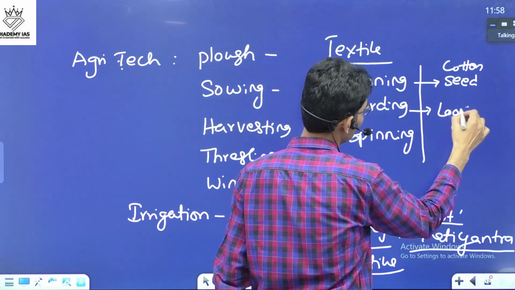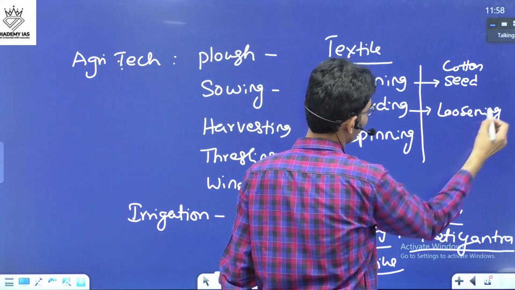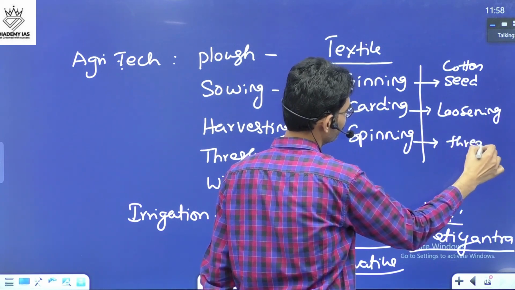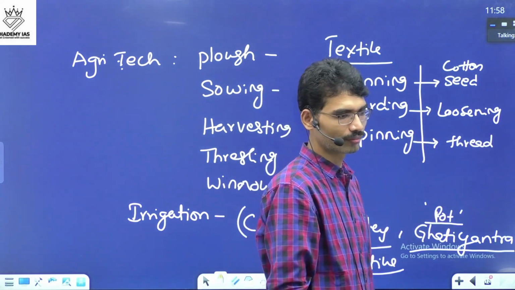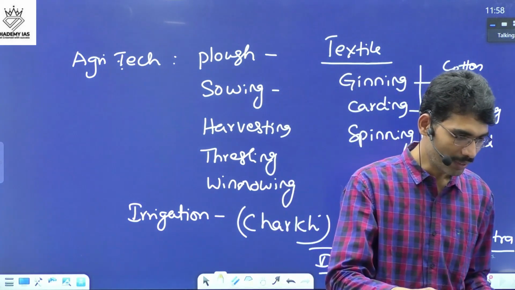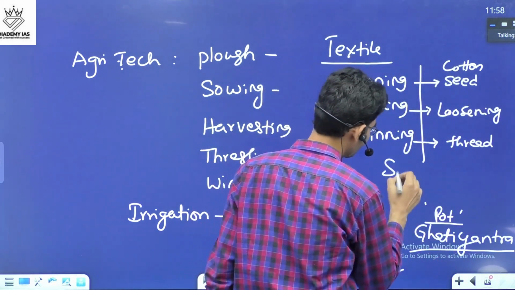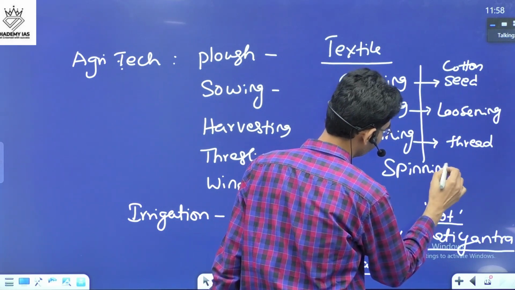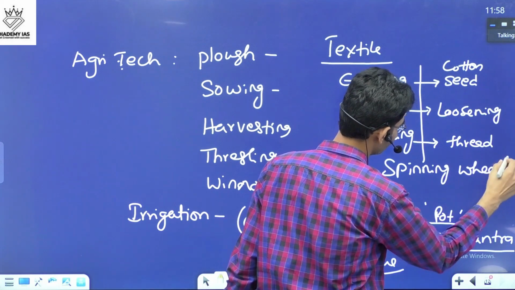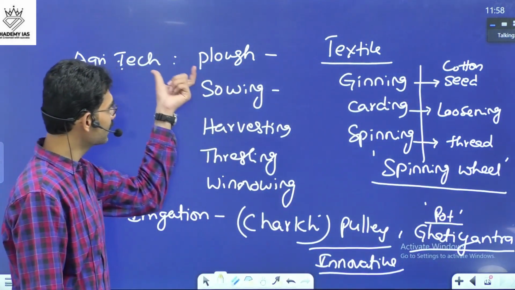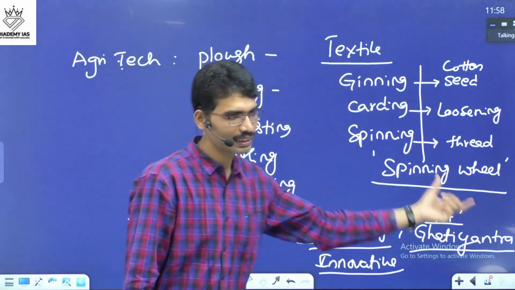Carding means loosening the cotton. Spinning means the thread. They used to make this. Here, spinning wheel. That is the biggest invention, spinning wheel. So agriculture technology, then textile technology.